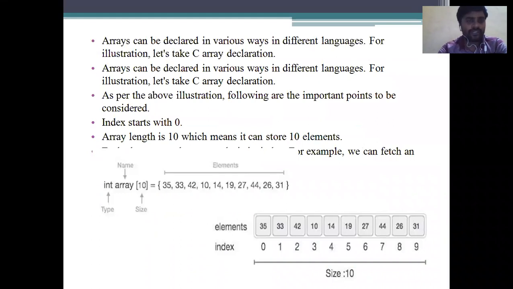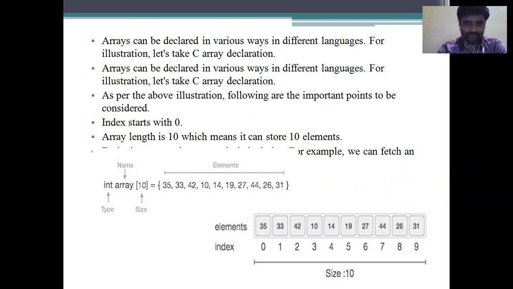Coming to the important points involved in the array system. The first is that an array can be declared in various ways in different languages. For illustration, let's take a C array, which we have already discussed. As per the above illustration, following are the important points to be considered. First, the index starts with the zero value. Please remember, everyone, the index of data in an array starts from zero. The array length is 10, which means it can store 10 elements.